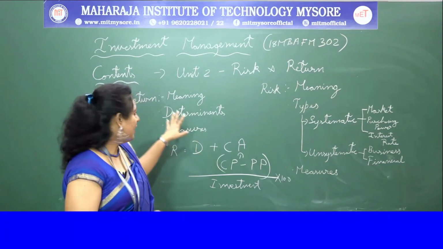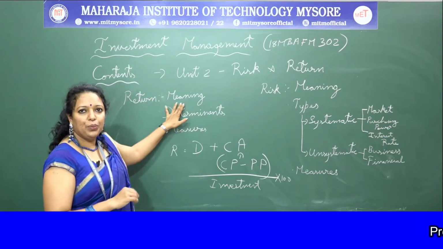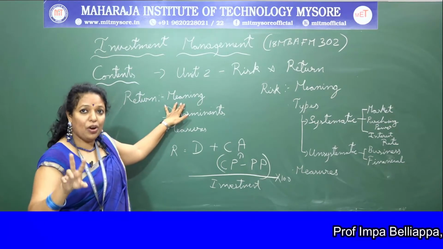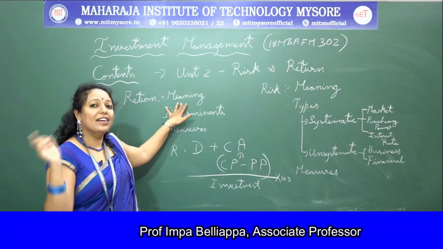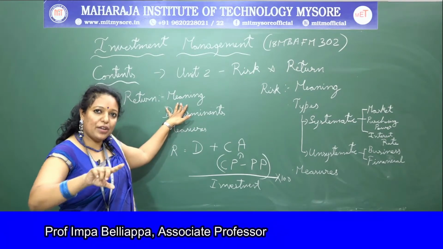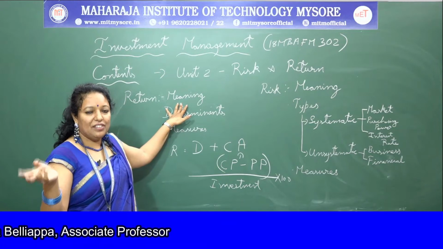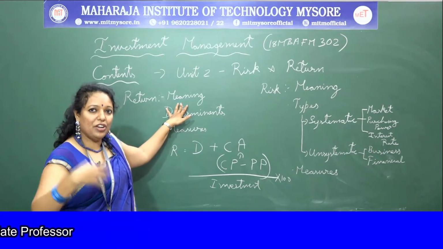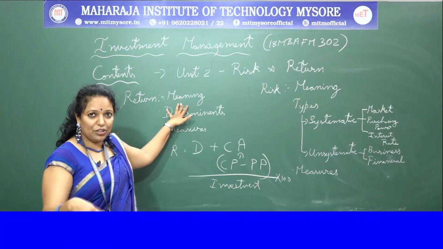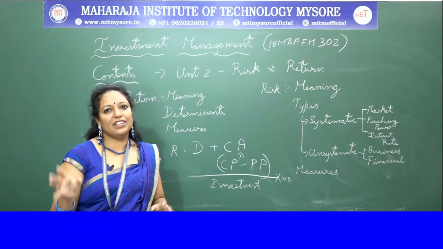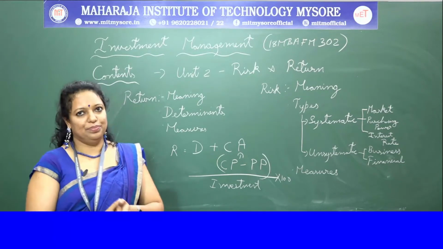So here we can see the concept of return, where the return is segregated into two components: one is the current yield and another one is the capital appreciation. Current yield is 0 or positive and has an impact on your income, whereas capital appreciation also has an impact on your income, but it can be positive, negative, or 0.